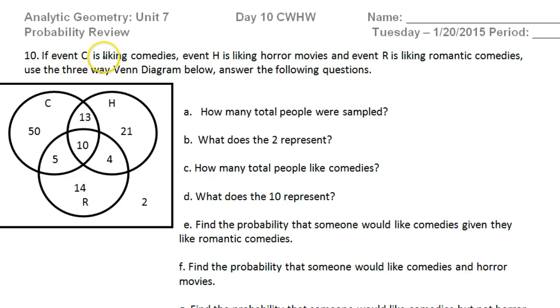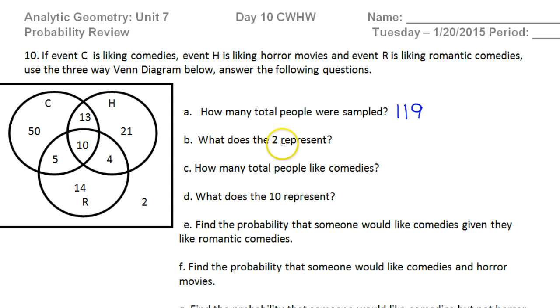If event C is liking comedies, event H is liking horror movies, and event R is liking romantic comedies, use the three-way Venn diagram below to answer the following questions. How many total people were sampled? Well, we will simply add up every single number, not just the ones inside the circles, but the 2 outside the circles. So I'm going to do that off camera, but all I'm doing is adding up all of these numbers, including the 2. Alright, I am getting 119.